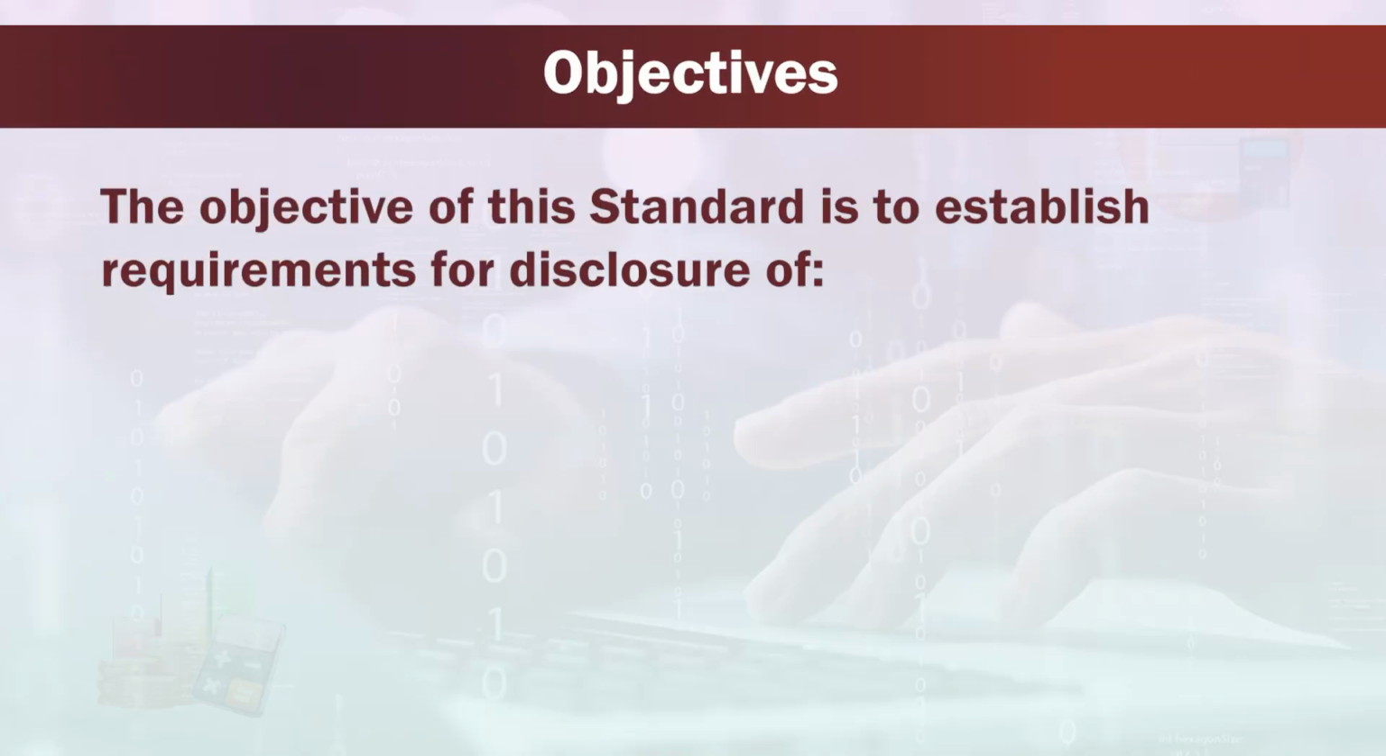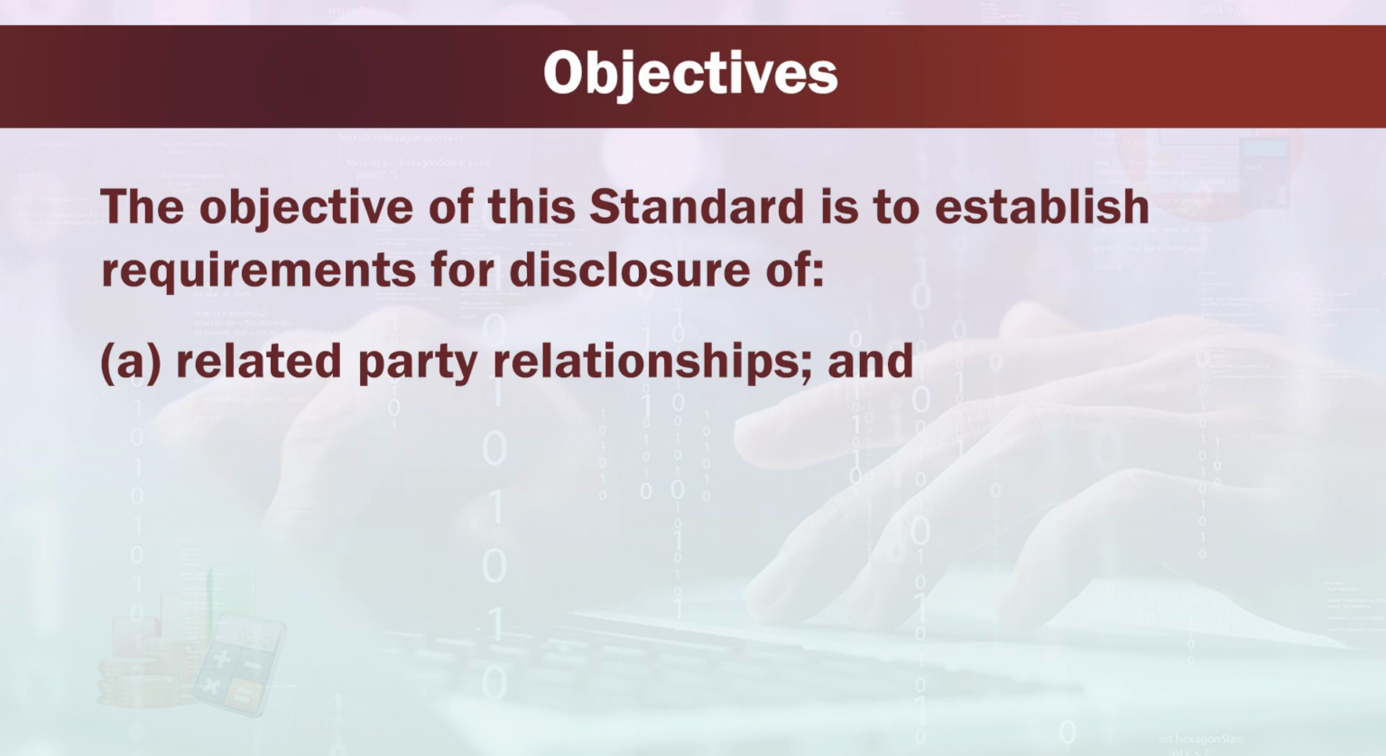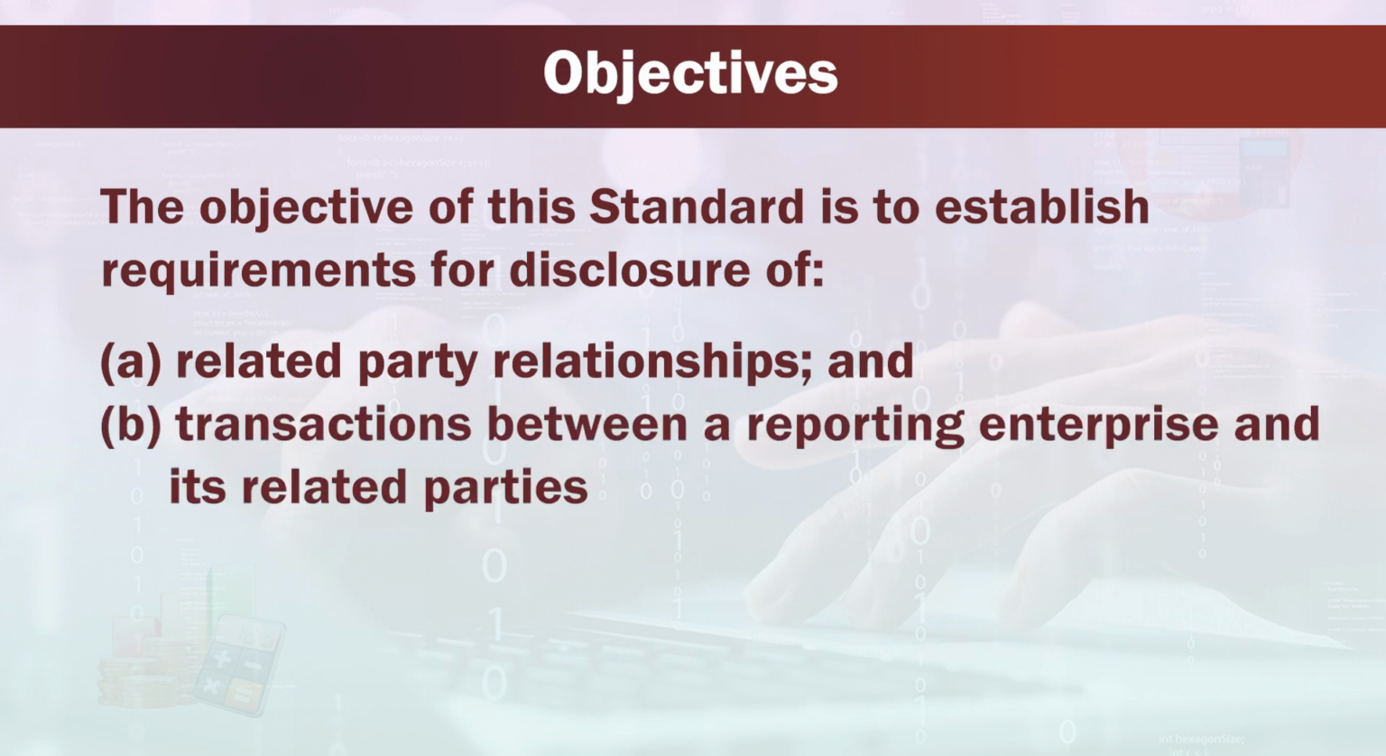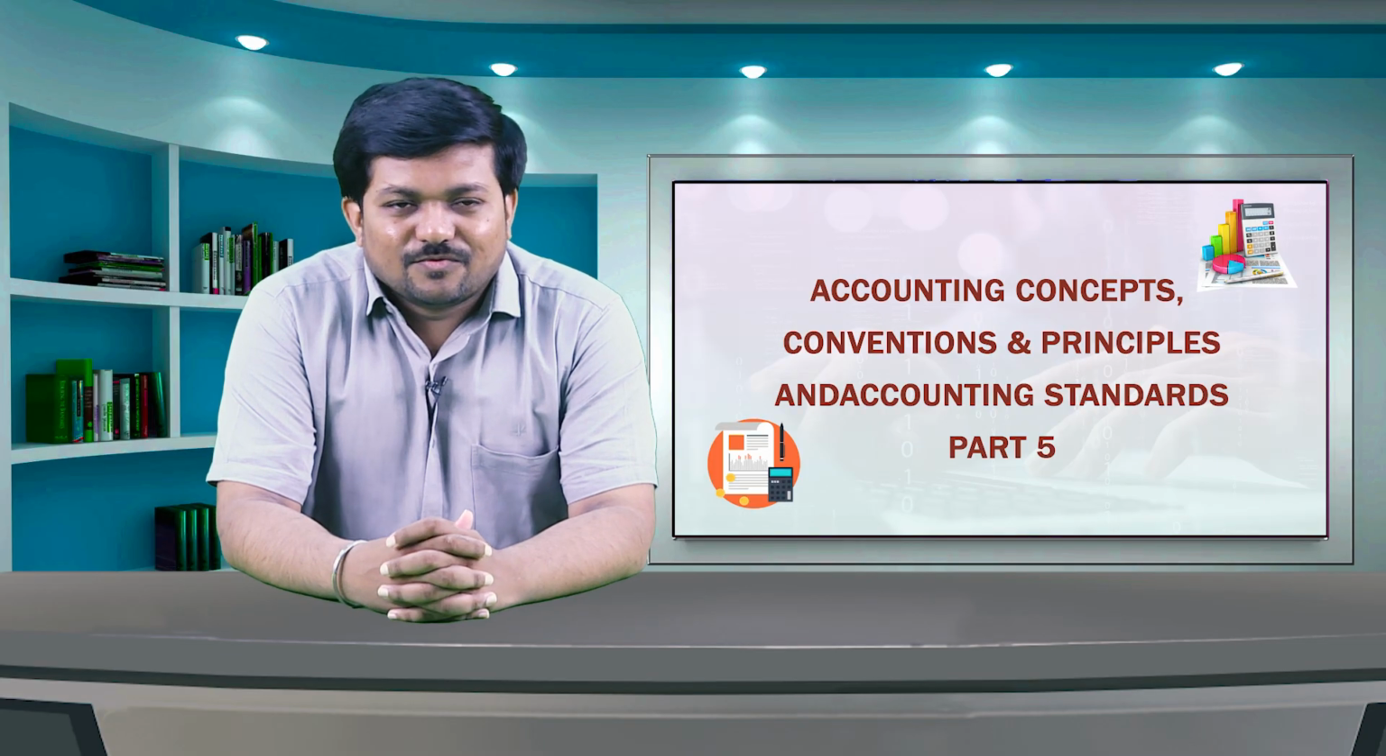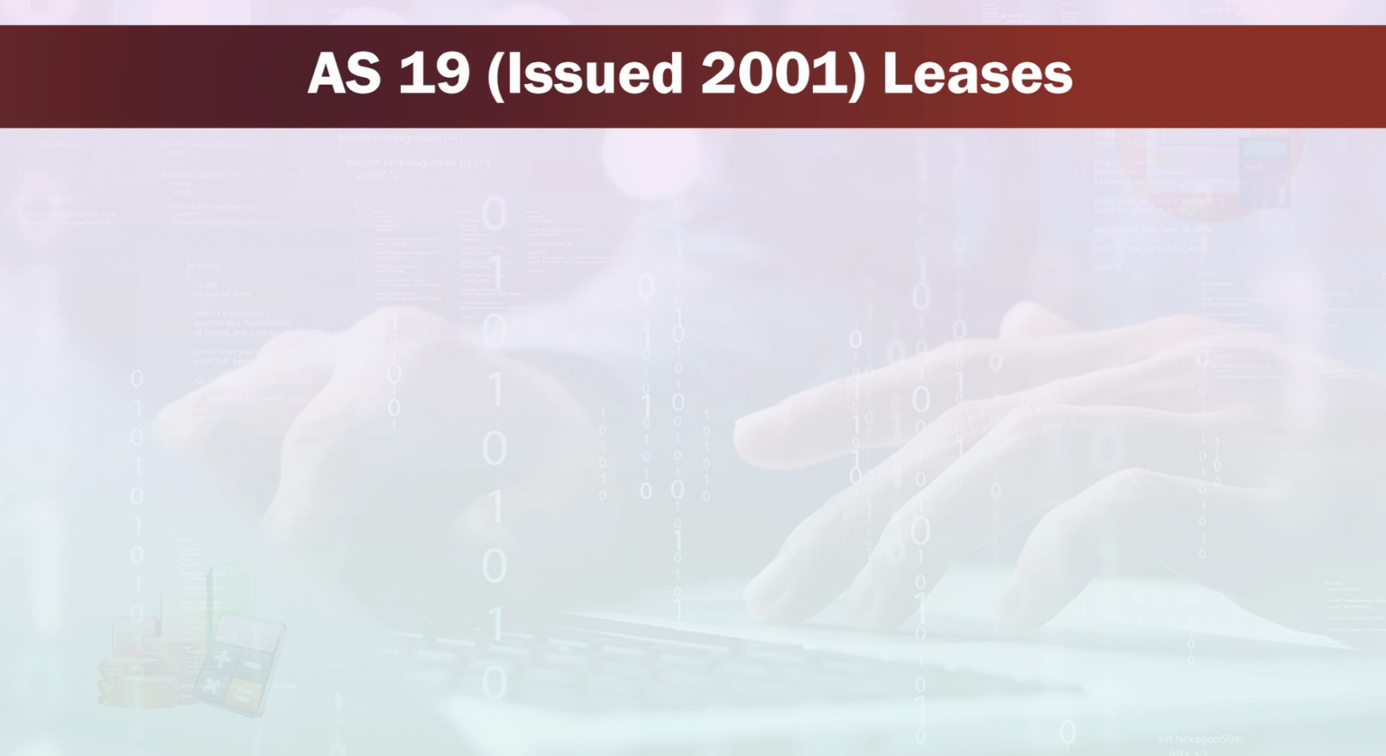Now, we will see the objectives. The objective of this standard is to establish requirements for disclosure of A, related party relationships and B, transactions between a reporting enterprise and its related parties. Now, we will see AS 19, leases, which is issued in the year 2001.